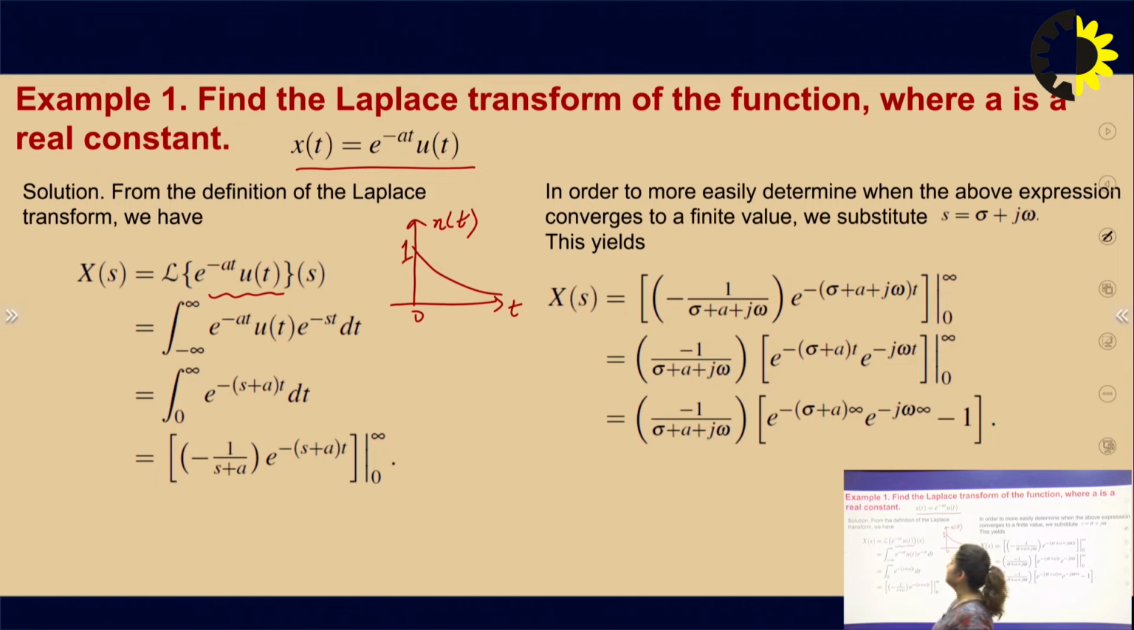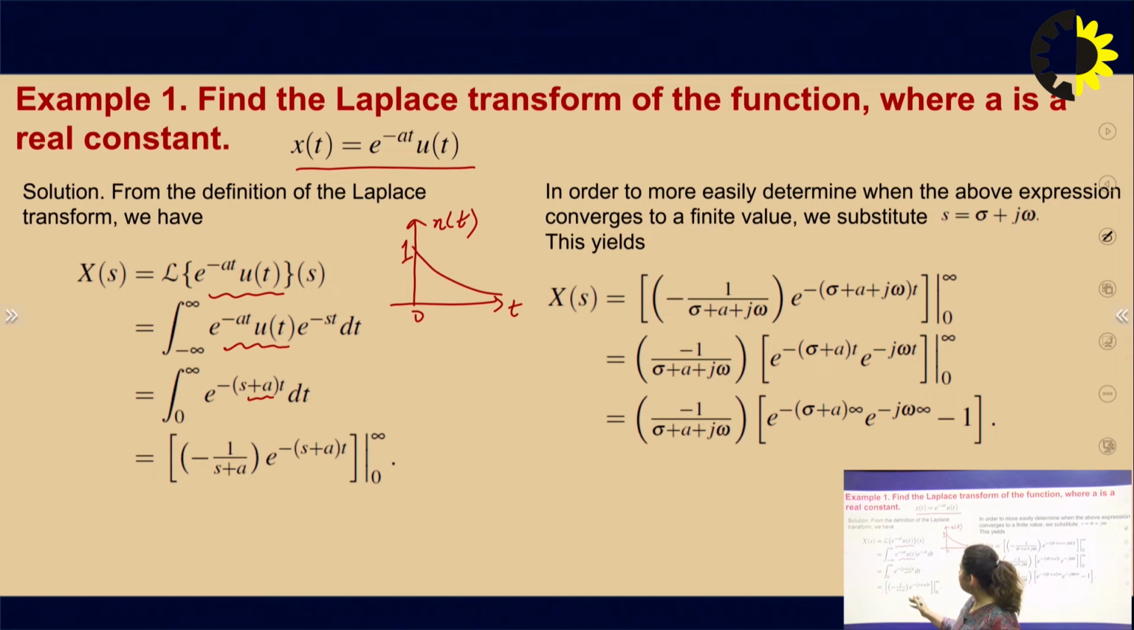We can find it easily with this formula: X(s) is the Laplace transform of e to the power minus at u(t), multiplied by e to the power minus st. So it is the integral from minus infinity to infinity of e to the power minus at u(t) e to the power minus st dt. For removing u(t), we have to change the integration limits. It becomes 0 to infinity because it is a right sided signal, and we take s and a together, taking e to the power minus (s plus a)t dt, because the limits are of t.